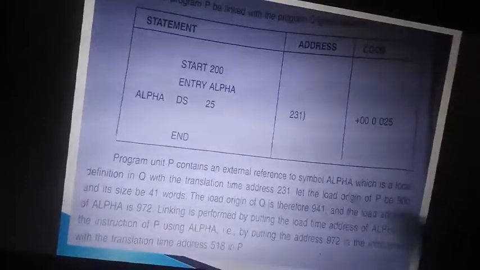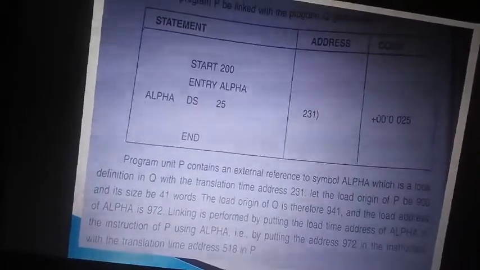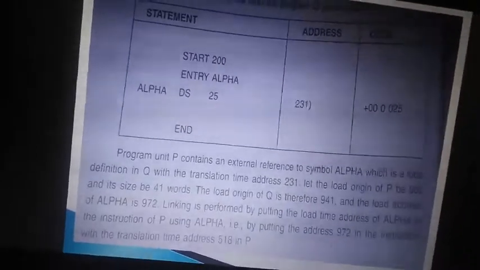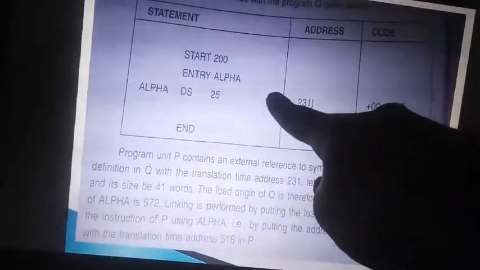Where is alpha? Alpha is in the second program, at line number 231. Where is it loaded? The first program is loaded from 900 to 941.